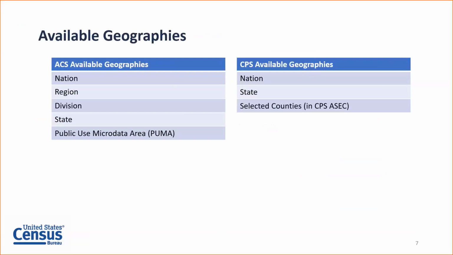One of the limitations we mentioned earlier of microdata is you are limited to higher level geographies. From the American Community Survey, you can get the data down to the state level, as well as public use microdata areas. We'll talk more about that in just a moment. And for the current population survey, you're primarily getting that data down to the state level as well. There are some selected counties in the current population survey ASEC supplement, but it's not comprehensive.